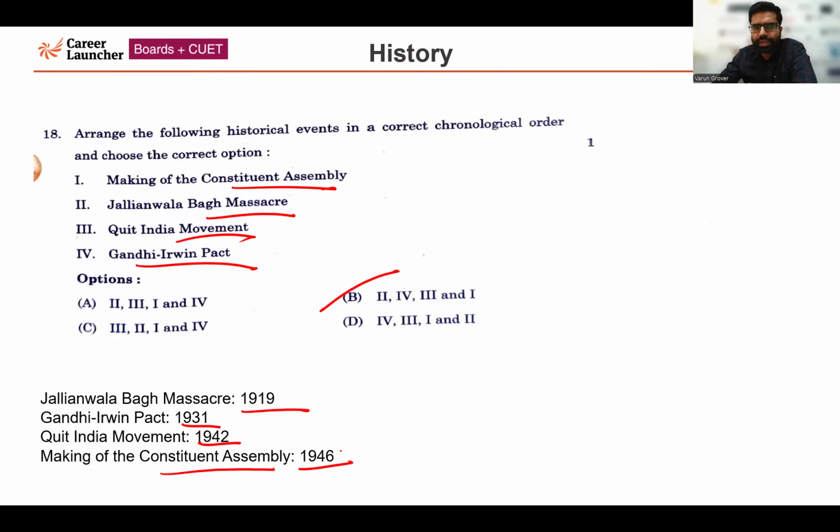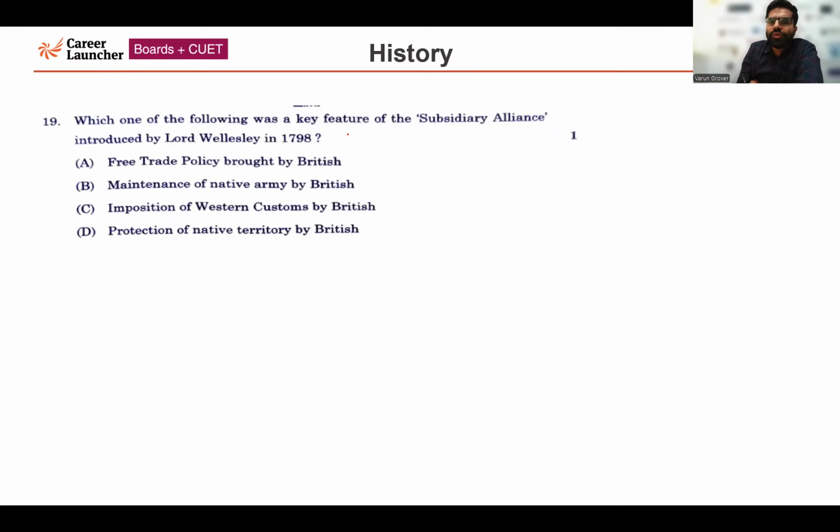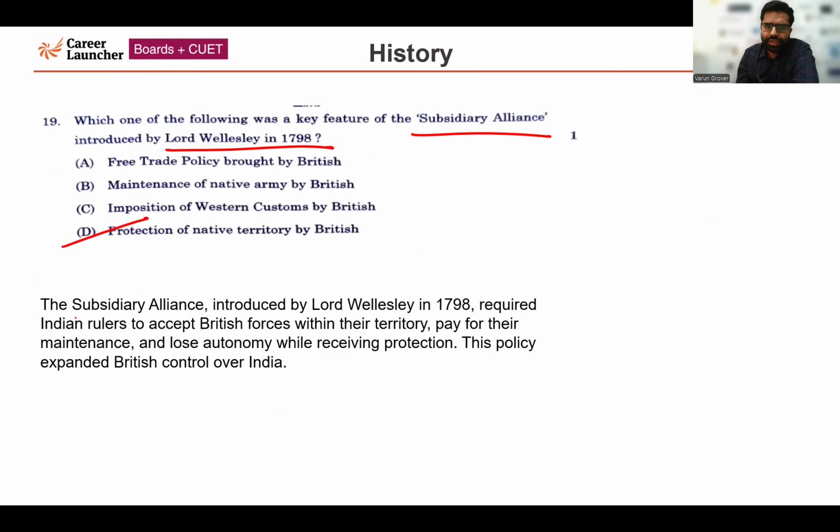Now moving forward to the next question, question number 19. Which one of the following was a key feature of the Subsidiary Alliance introduced by Lord Wellesley in 1798? The correct answer is option D, protection of native territory by the British. When it comes to the Subsidiary Alliance, it required Indian rulers to accept British forces within their territory. Indian rulers were also supposed to pay the British for their maintenance, losing autonomy while receiving protection. This policy expanded British control over India later on. Very importantly, the correct answer is option number D.